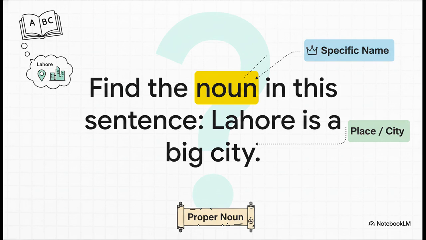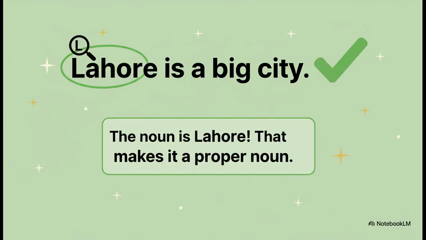The sentence is, Lahore is a big city. What do you think the noun is here? Remember what we said about those specific names. The noun is Lahore. Yep, it's the specific name of a place, and you can even see it starts with a capital letter. That makes it a proper noun. Excellent work. You're getting this so fast.